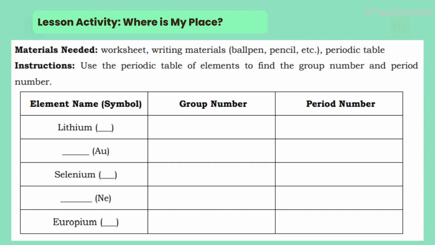Okay, ang pro tip natin dito is number 1, find the atomic number first. And number 2, look at the column to know the group. And number 3, look at the row to know the period.